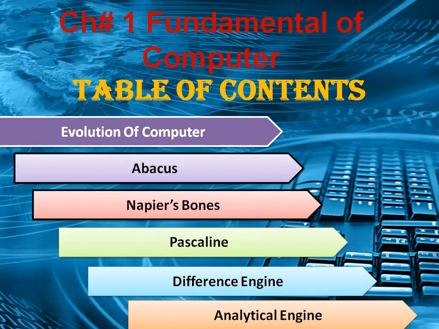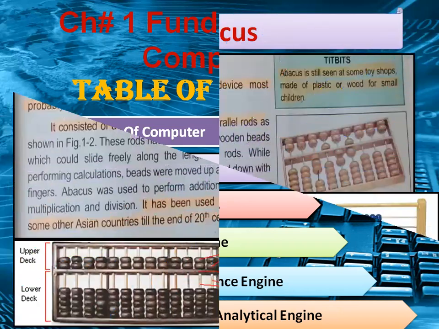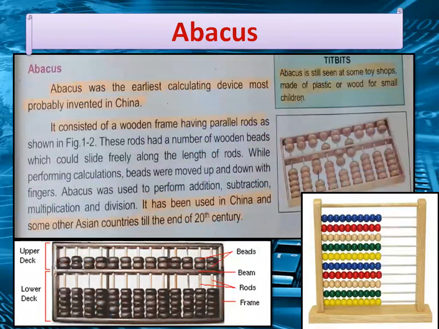Computer was invented because necessity is the mother of invention. Man always searched for a fast calculating device. It took a long time to invent the digital computer. A brief history behind the invention of the computer is as follows.